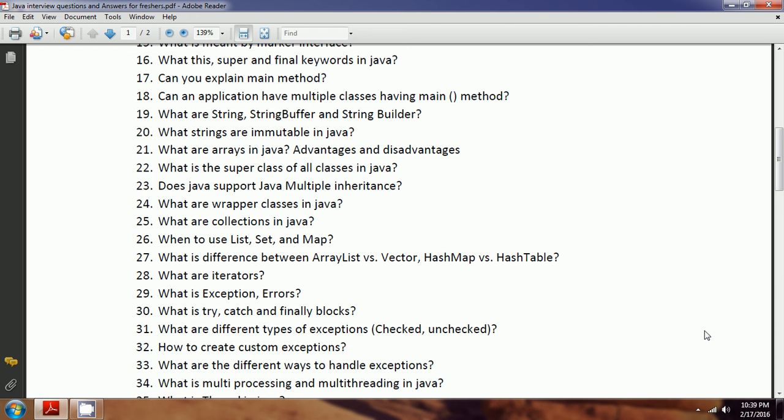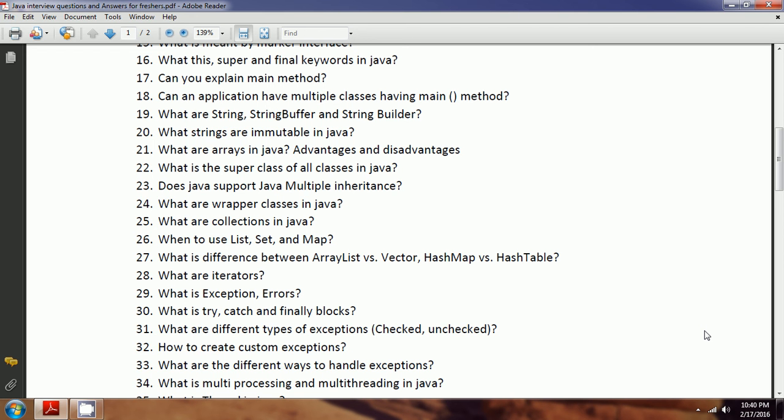For example, when you are working with IO streams, FileNotFoundException is a checked exception, so you have to handle it. Similarly, when you do Class.forName, it may say ClassNotFoundException. So these are called checked exceptions. The compiler is going to enforce you to handle them. And unchecked exceptions are due to programming errors. These may arise at runtime, for example, ArithmeticException or ArrayIndexOutOfBoundsException.